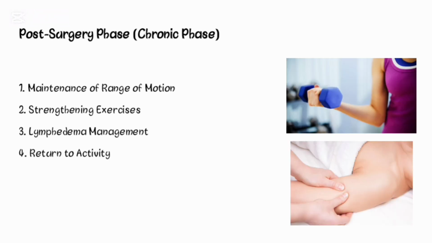And now the last stage is the chronic phase. Here, continue exercises to maintain shoulder mobility and range of motion. Progress strengthening exercises to maintain strength and function. Continue lymphedema prevention techniques and manage any lymphedema symptoms. And gradually return to pre-surgery activities including work, sports, and hobbies.